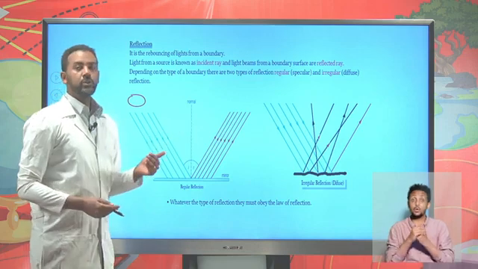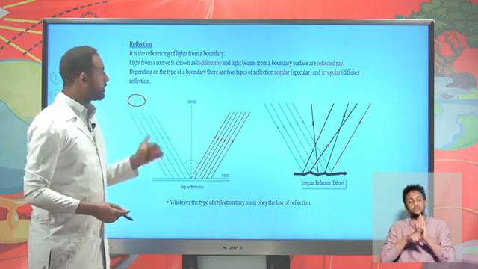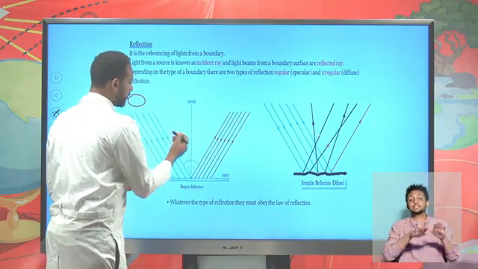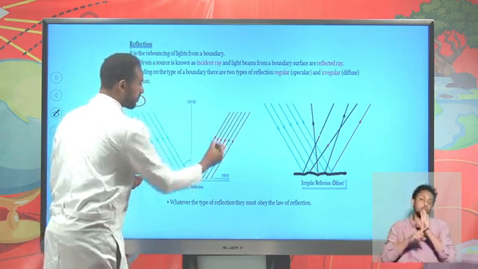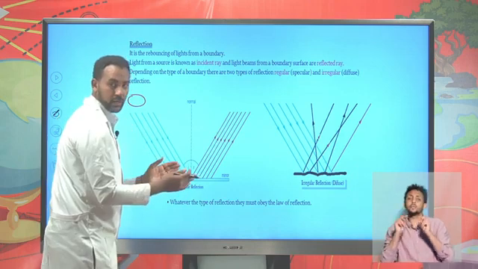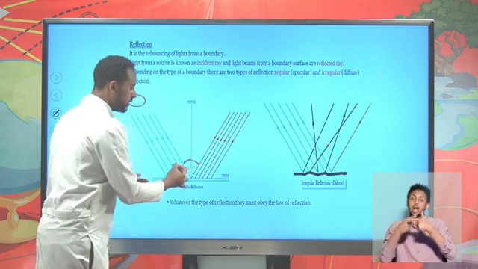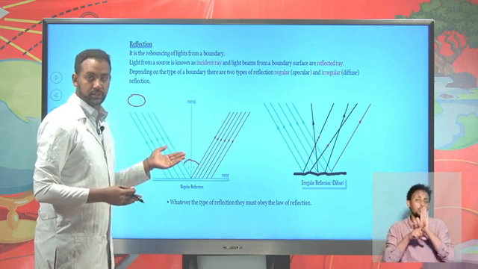Now, we are going to apply Huygens principle to prove the law of reflection. The law of reflection concerns incident rays and reflected rays: the incident rays are rays from a source, whereas reflected rays are rays from a reflecting surface. Therefore, if you take an incident ray and a reflected ray, there is a law. The incident ray, reflected ray and normal line are coplanar, and the other law says that the angle of incidence and the angle of reflection are equal. This is what the law of reflection says.